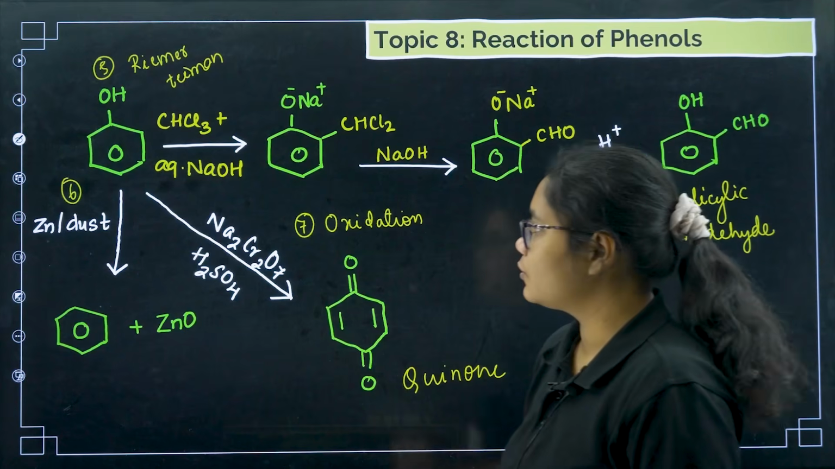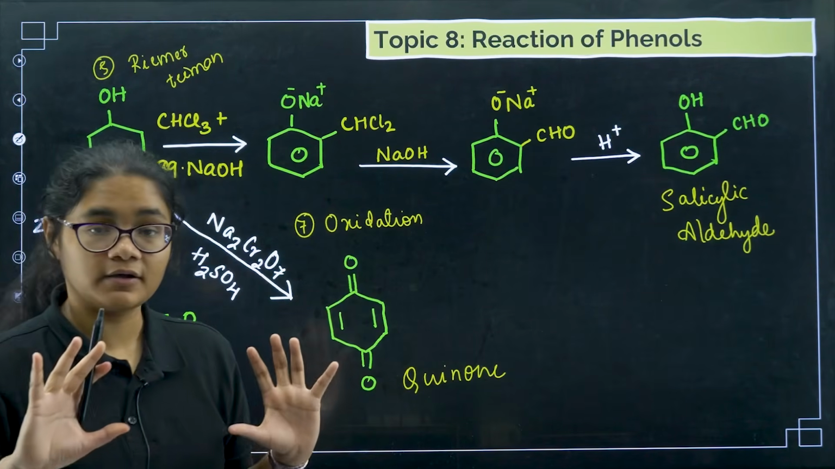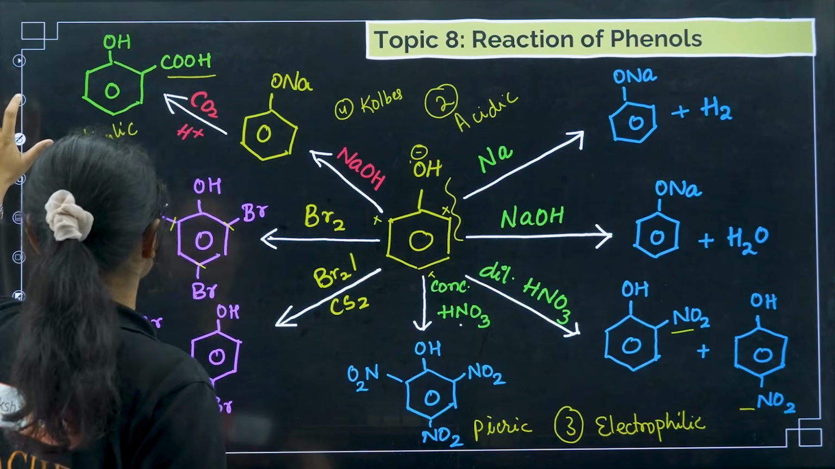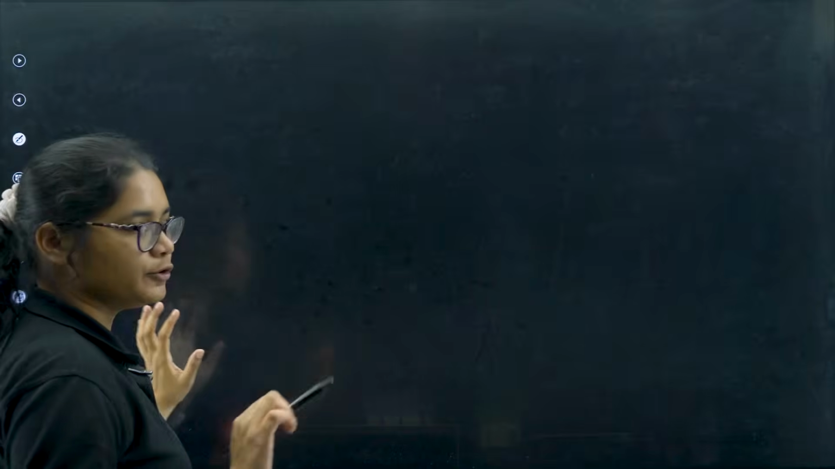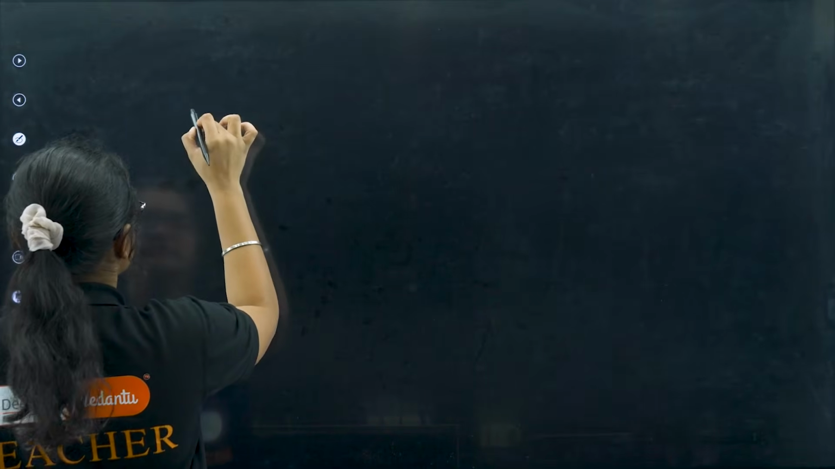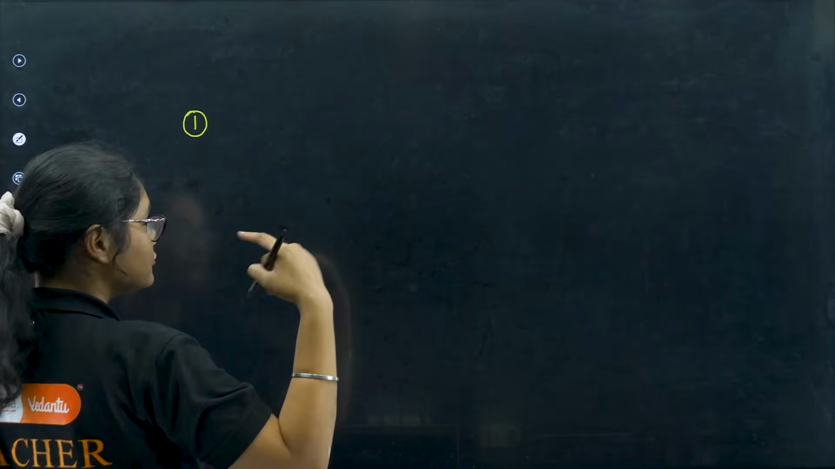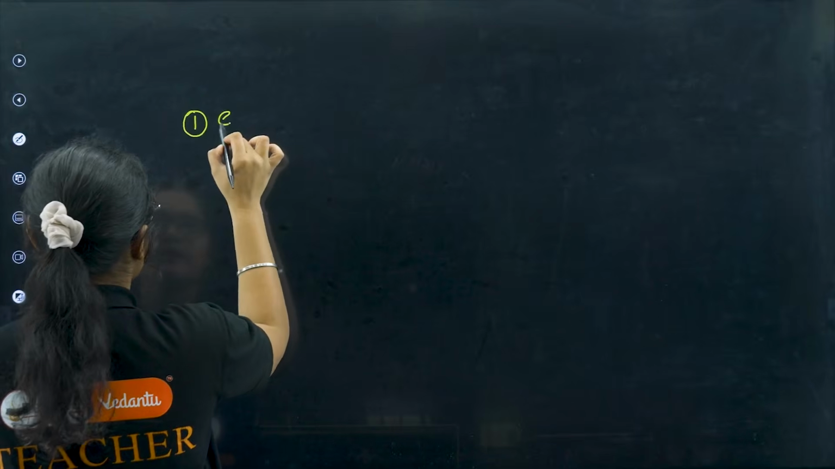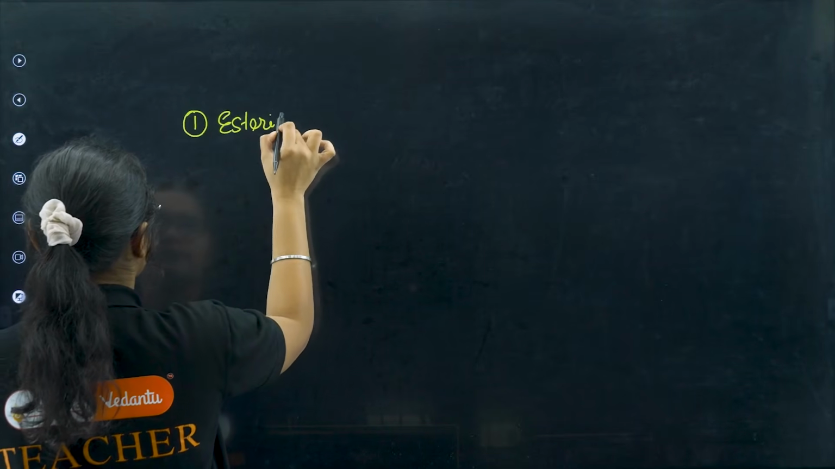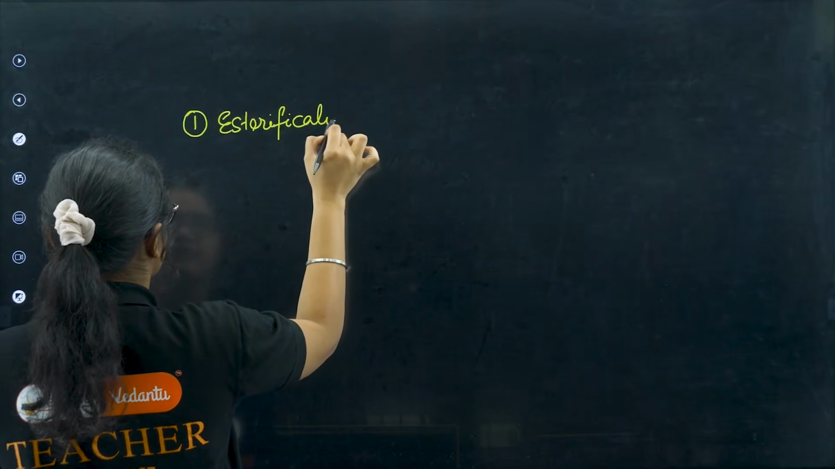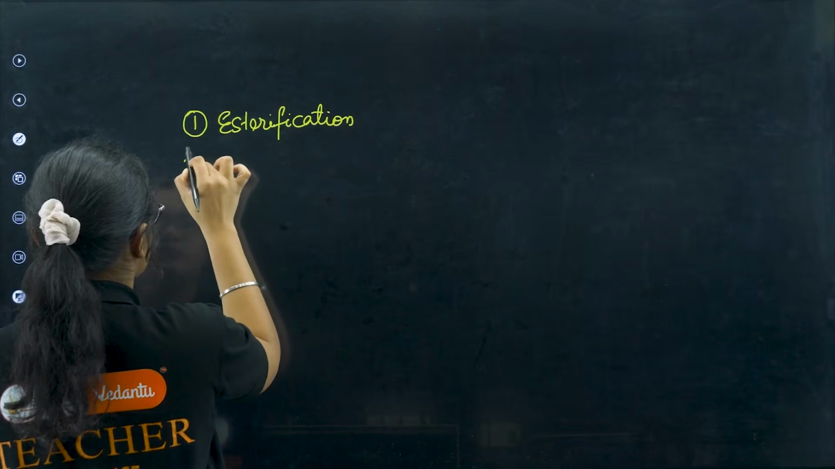Clear? So now let me see quickly the chemical reactions of phenols. I'll write it separately for you. I remember the first reaction was what? I am also trying to recall, you also try to recall: esterification. Very easy, I have remembered what is there.